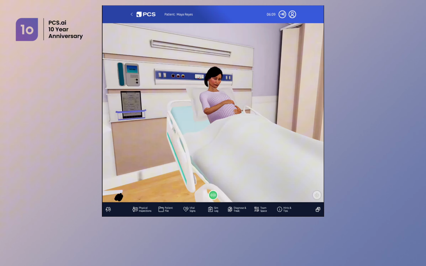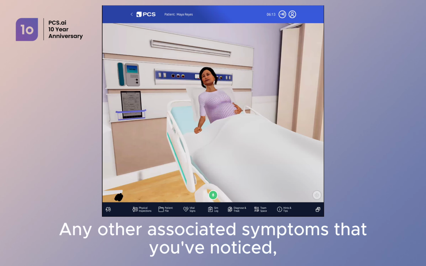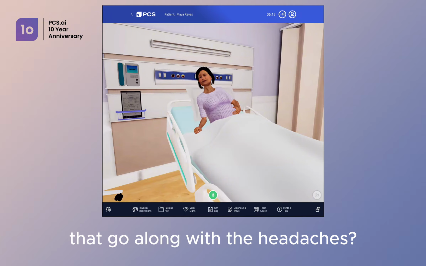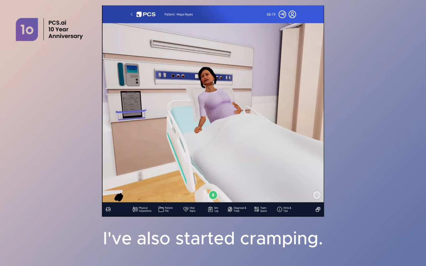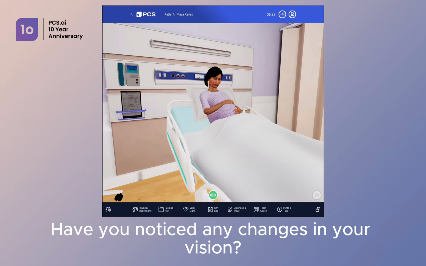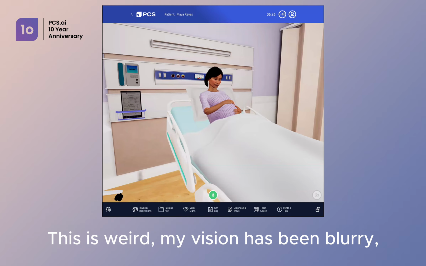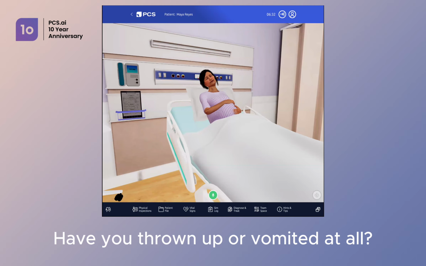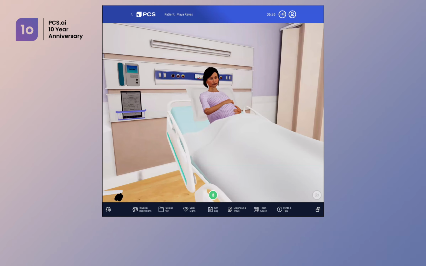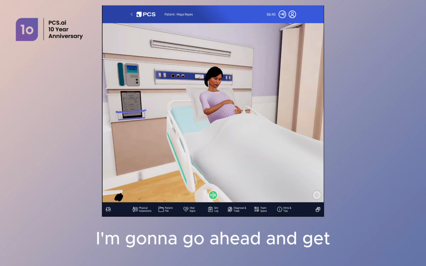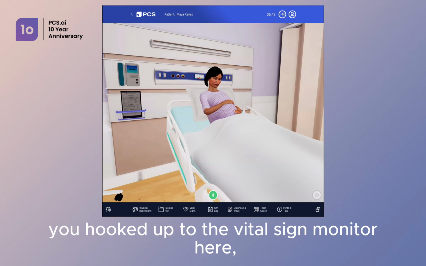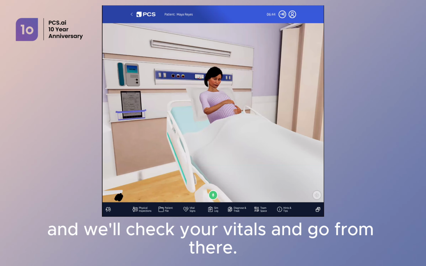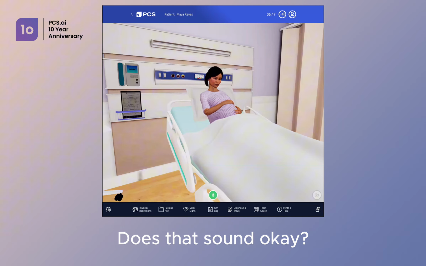That's pretty bad. Any other associated symptoms that you've noticed that go along with the headaches? I've also started cramping. Have you noticed any changes in your vision? This is weird. My vision has been blurry. I'm looking through a fog. Have you thrown up or vomited at all? No, I haven't. Well, let's do this. I'm going to go ahead and get you hooked up to the vital sign monitor here, and we'll check your vitals and go from there. Does that sound okay? Yes, that sounds okay.